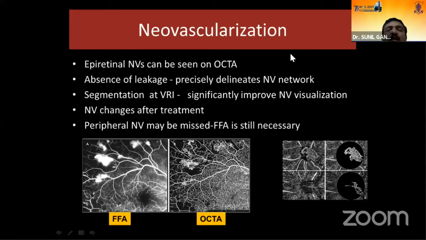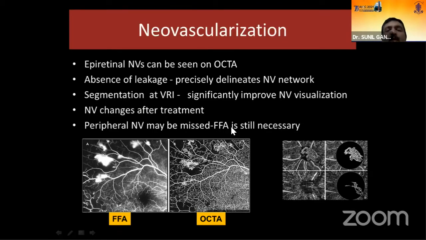Next entity is neovascularization. All epiretinal neovascularization can be seen in OCTA. The absence of leakage, as you've seen here, this is a neovascularization. There is extensive leakage on fluorescein angiography, but not much leakage on OCTA. So you can see clearly the network of neovascularization on OCTA. The absence of leakage precisely delineates this neovascular network much better.